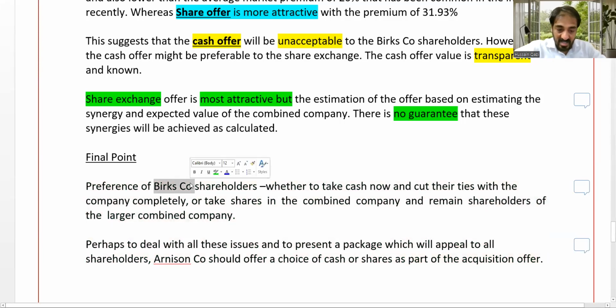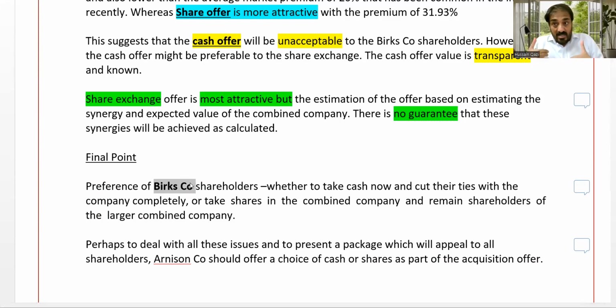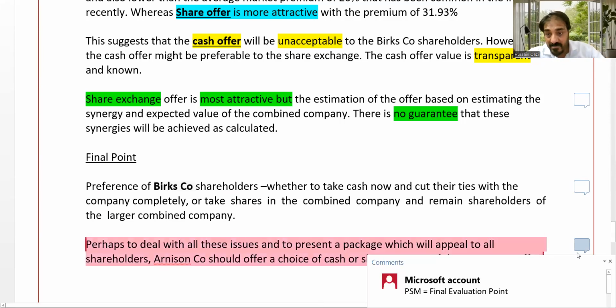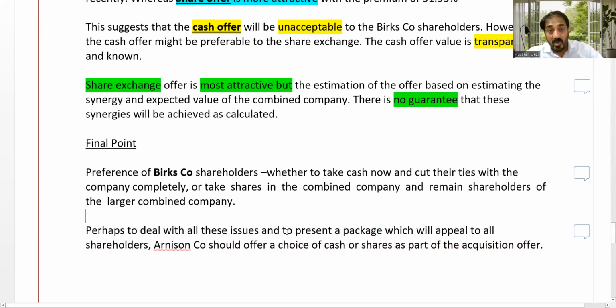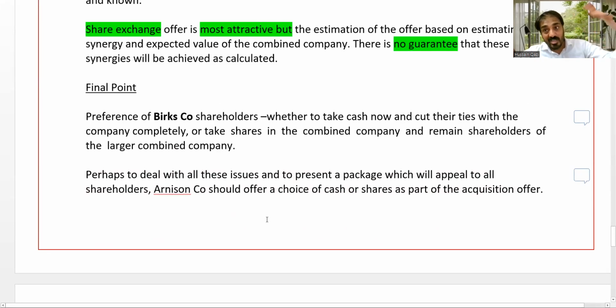Here, what will BRICS consider? What is the relevant point for BRICS? The relevant point is this: either they want to discontinue with the setup and accept cash, or continue with the shareholdings, although not the majority, but continue with some contracts, then accept shares. Finally, what about the acquirer? Without the acquirer shareholders' consent, the complete offer is of no importance.